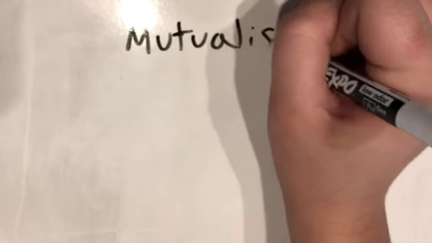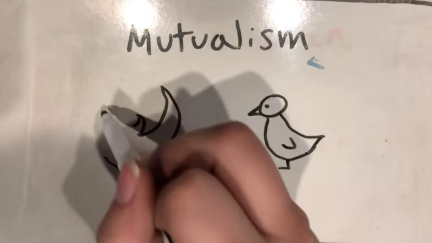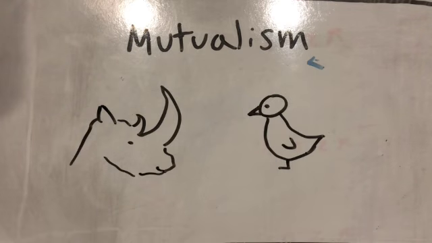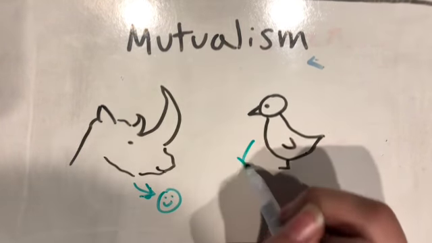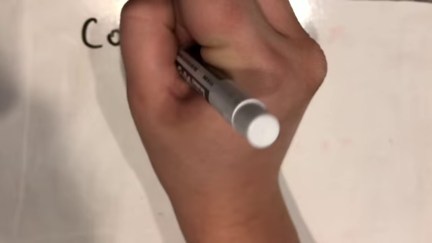Mutualism is an interaction where both individuals benefit. For example, oxpeckers will land on rhinos, zebras, water buffalo, and other animals to eat bugs off of them. This is good for the oxpecker because it gets a meal, and the other animals because they are protected from harmful pests. The second symbiotic relationship is commensalism.